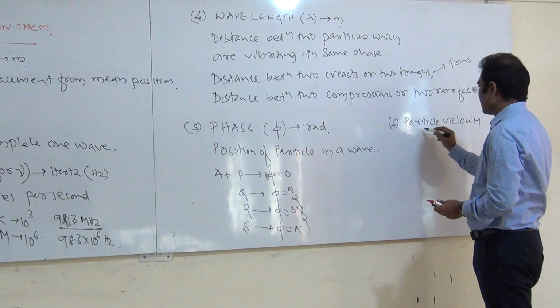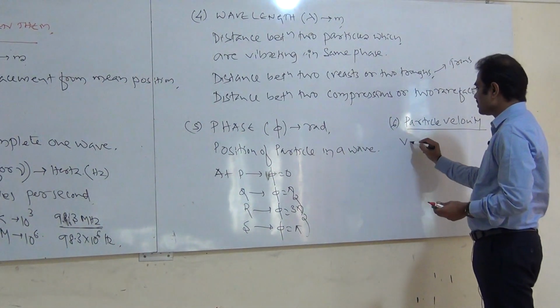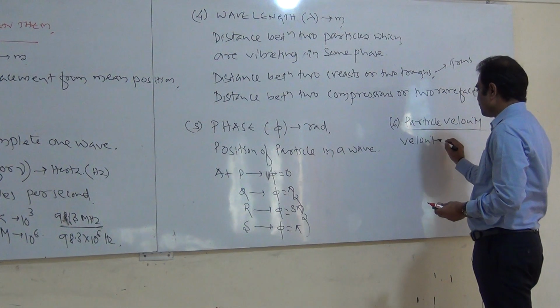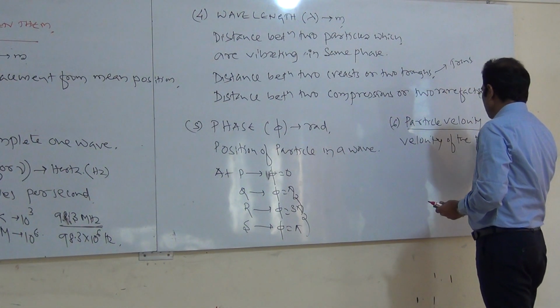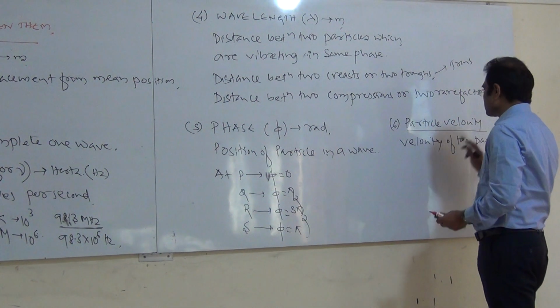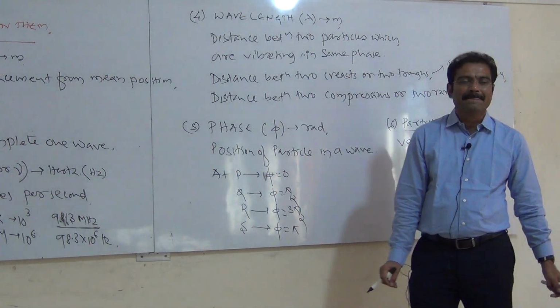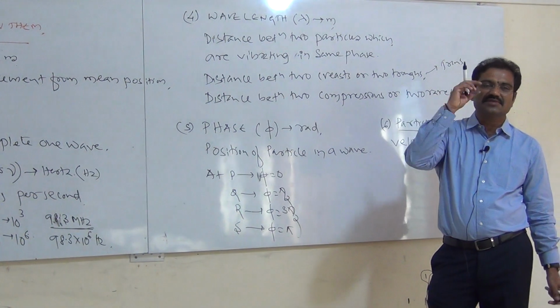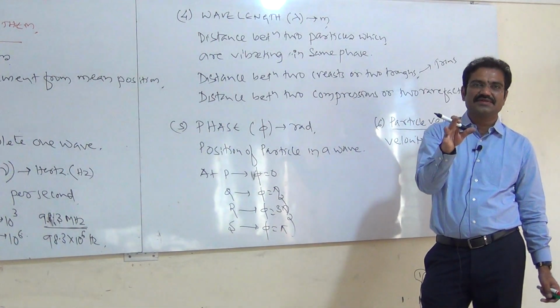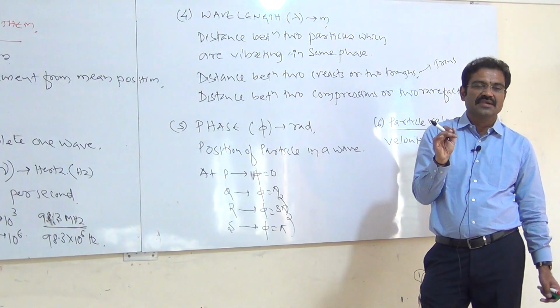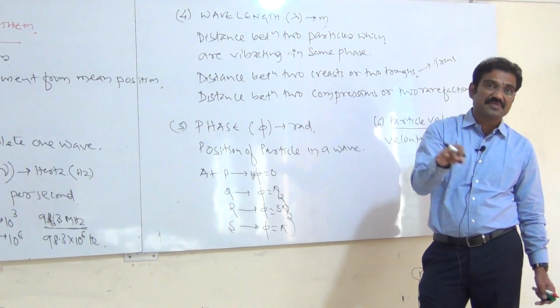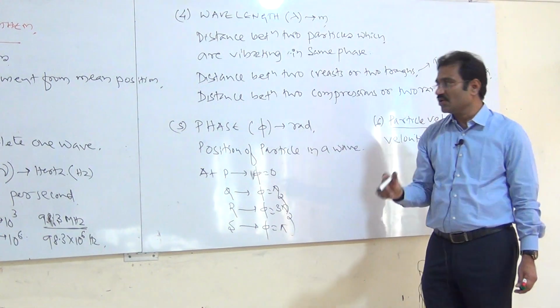What is this particle velocity? All the particles vibrate with a different phase and their velocity will vary. Therefore, the velocity of each particle is known as particle velocity.